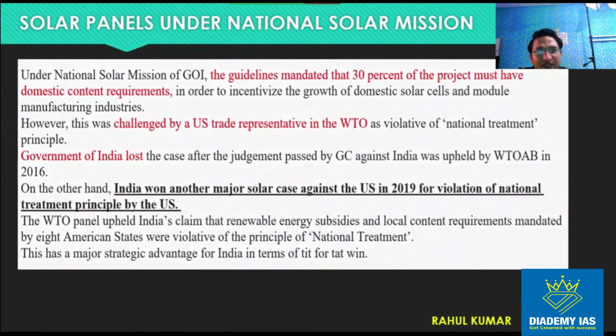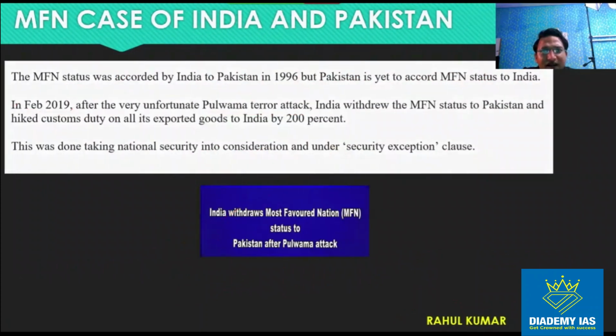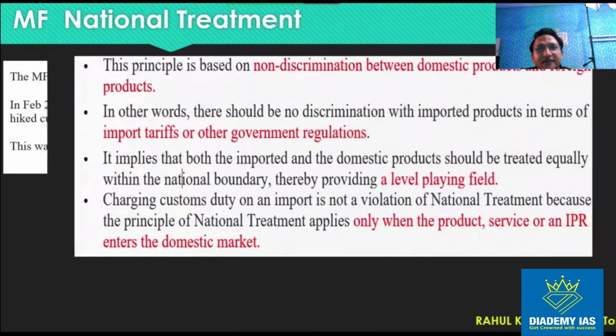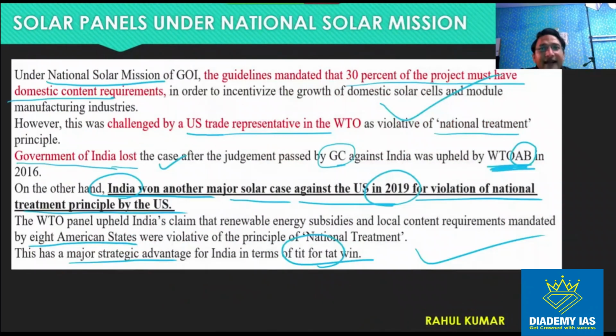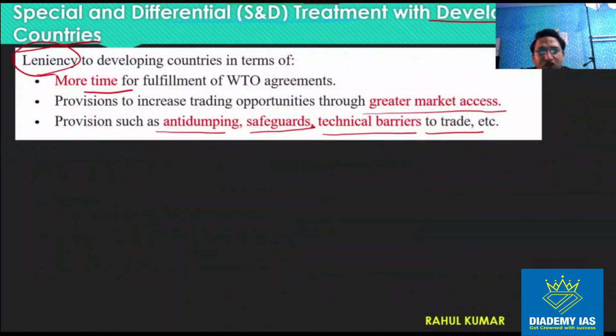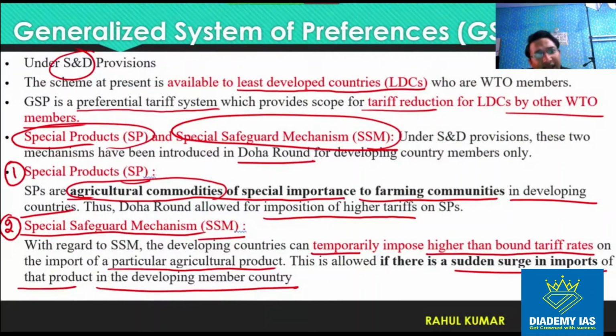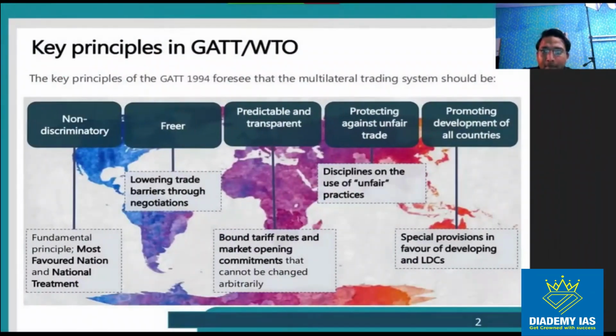तो अभी तक हमने तीन principles discuss किए. The first principle was most favored nation, the second principle was national treatment, and the third principle is special and differential treatment, under which we have discussed GSP, SP and SSM, right? So these are the three technical terms.